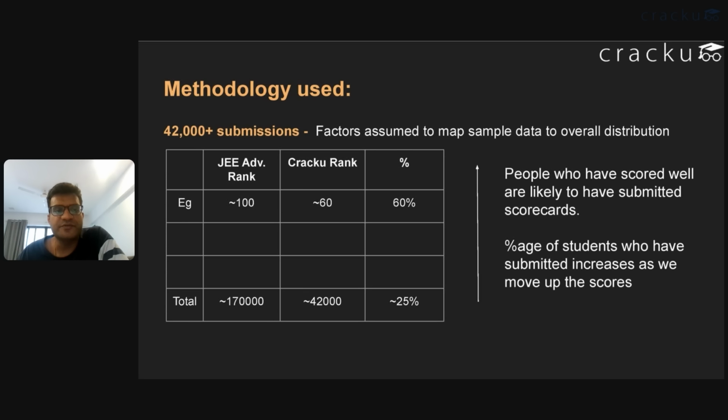But we are assuming that among people at the top, the percentage would be much higher than 25%. For example, our assumption was that in the top 100, 60 people would have uploaded on Cracku. So if you score rank 60 in Cracku, we assume that would turn out to be approximately 100 when the Advanced results are out. In the top 1,000, the percentage would be lesser, maybe 50%. In the top 10,000, maybe around 40%. We made these assumptions to give the estimated ranks based on your Cracku ranks.